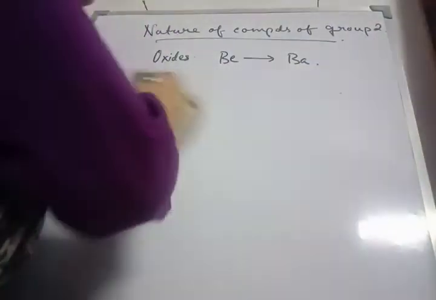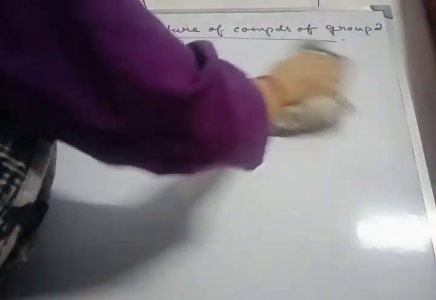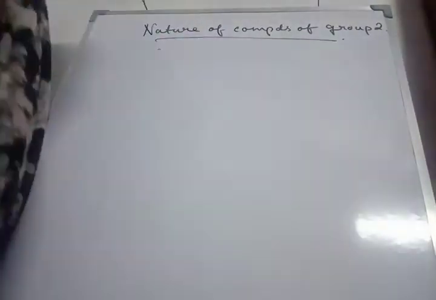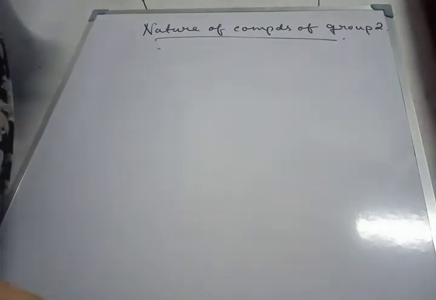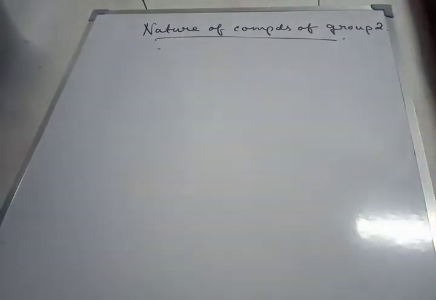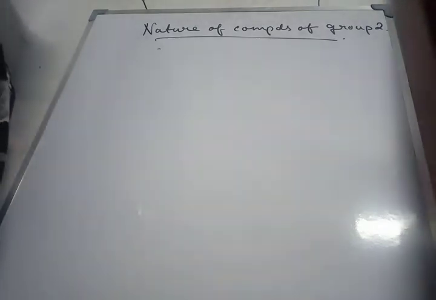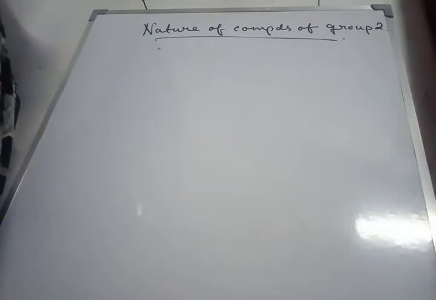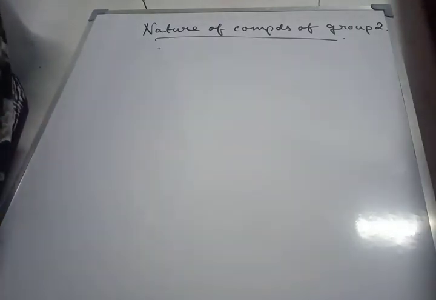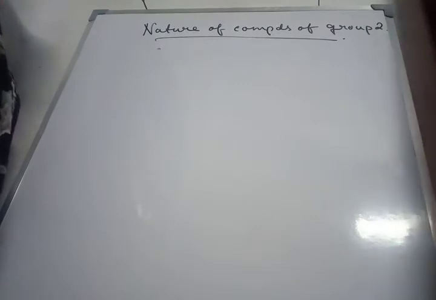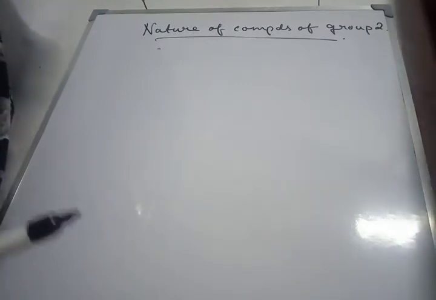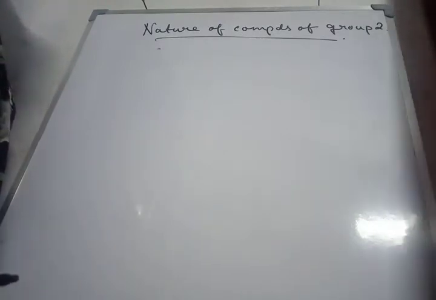Alkaline earth metal oxides react with water to form respective hydroxides except beryllium oxide. Now, in case of hydroxides, the ionic character increases on moving down the group, while as the size increases from beryllium to barium, the extent of polarization decreases, which decreases the covalent character. As a result, ionic character or basic character of hydroxides increases from beryllium to barium.